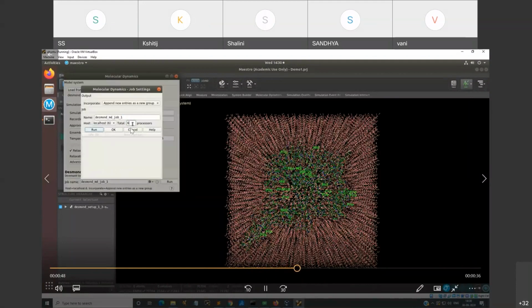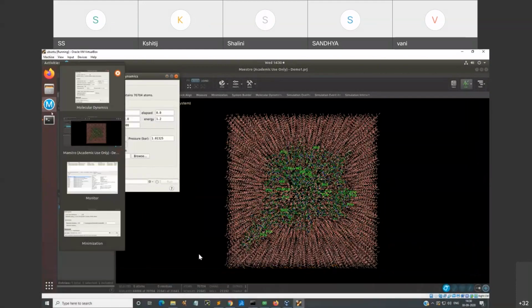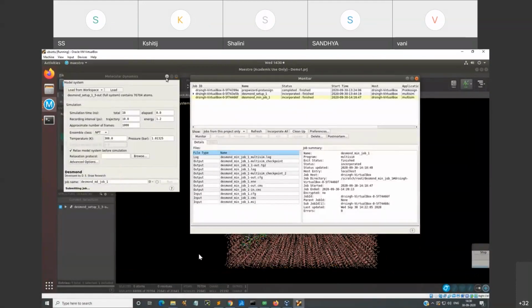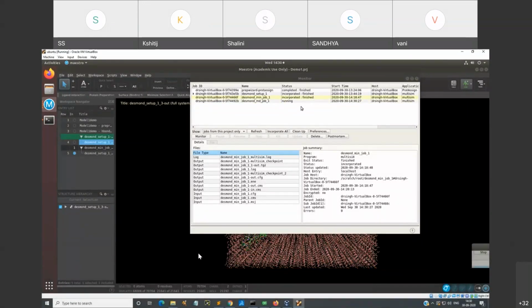I have assigned a total of 6 processors. You can change it if you want to 4 processors, 2 processors, depending upon the configuration of your machine, and then do the running. It will also take a couple of minutes, so you will have to patiently wait till your MD simulation is completed.